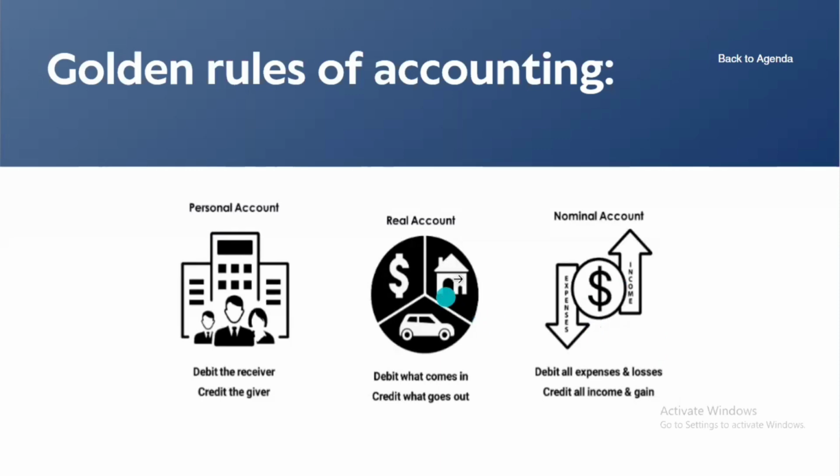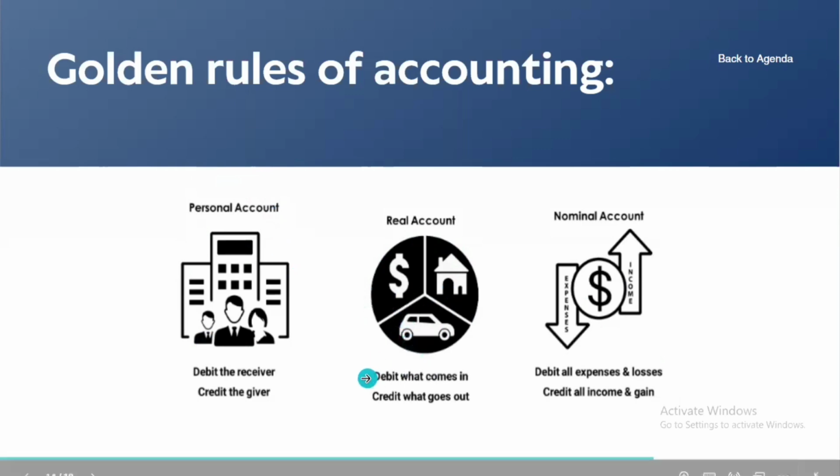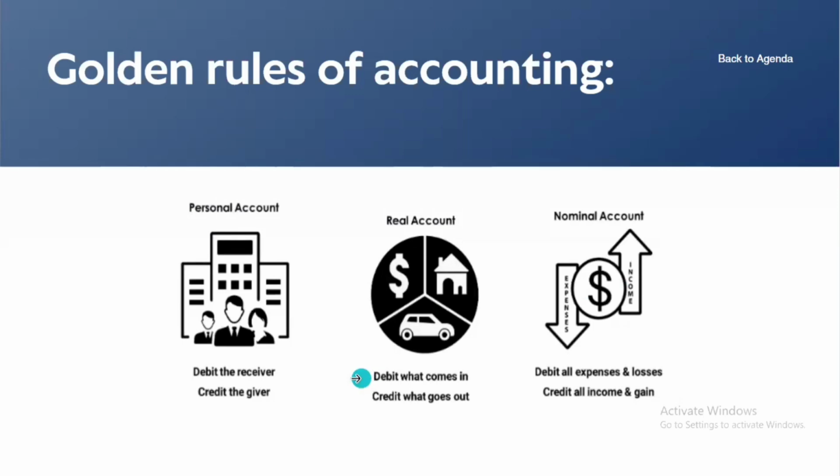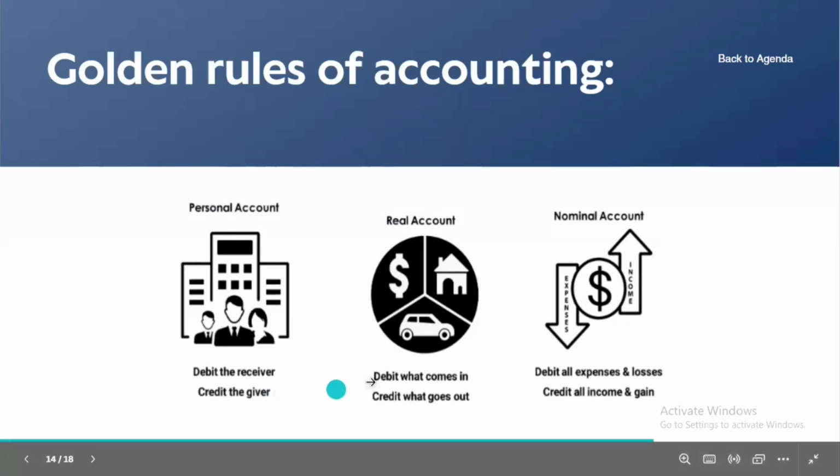Here cash comes under real account as it is an asset, and customer is nothing but a person, so personal account. Here the customer is giving cash to us. Cash is coming in, which means we need to debit the cash, and the customer is the one giving to us, so credit the giver. So cash account debit to customer account.